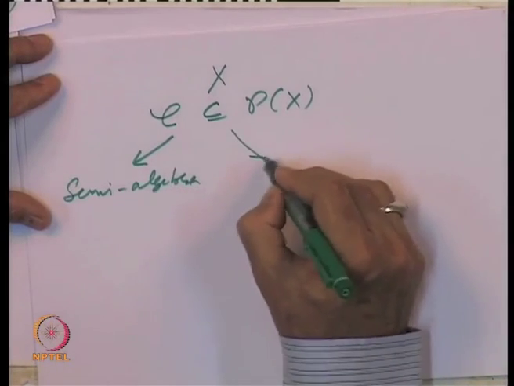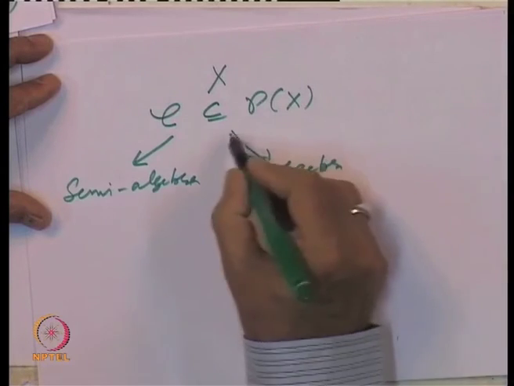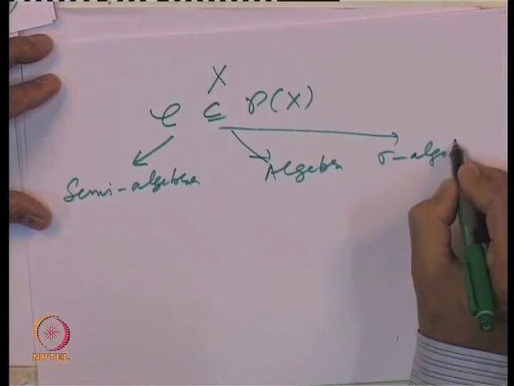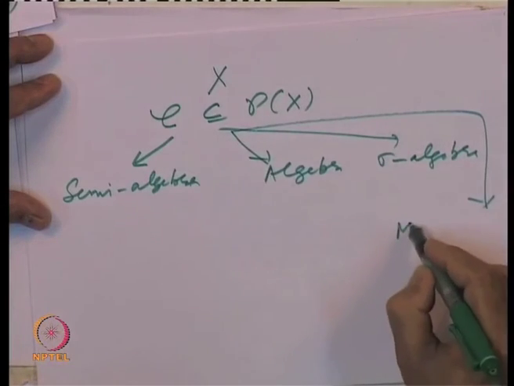Then we looked at this collection C to be an algebra, then we looked at this collection to be a sigma algebra, and then to be a monotone class.